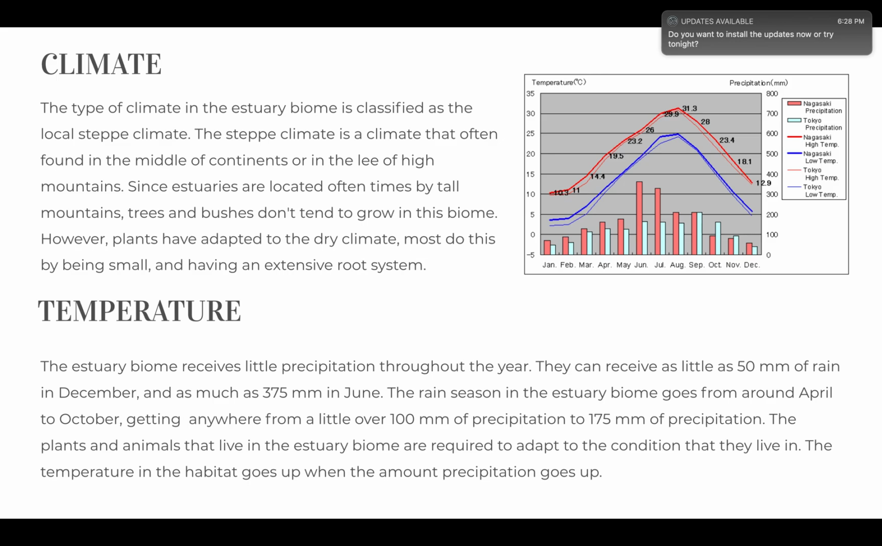And next is the temperature. The estuary biome receives little precipitation throughout the year. They can receive as little as 50 mm of rain in December and as much as 375 mm in June. The rain season in the estuary biome goes from around April to October, from a little over 100 mm of precipitation to 175 mm of precipitation. The plants and animals that live in the estuary biome are required to adapt to the conditions that they live in. The temperature in the habitat goes up when the amount of precipitation goes up.